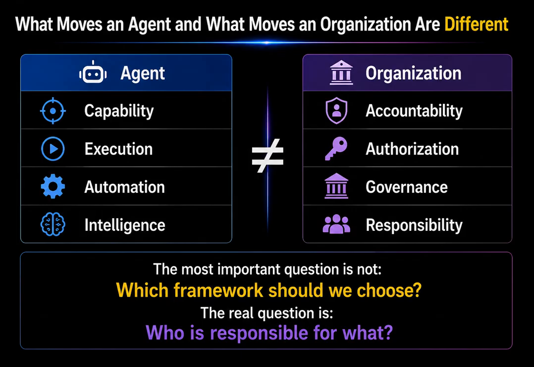Organizations require accountability. Someone must be responsible for the outcome. They also require authorization. Someone must have the authority to approve execution. In addition, concepts such as governance and responsibility are essential. At this point, the most important question is no longer which framework we should choose. The real question is this: who is responsible for what? The challenge of the AI era is not simply how to operate agents. The real challenge is how to design organizations in which humans and AI can work together effectively. And that is the true theme that will define the future of enterprise AI.